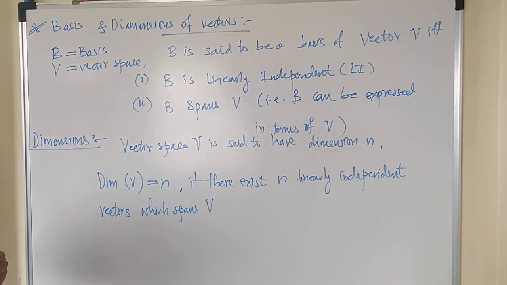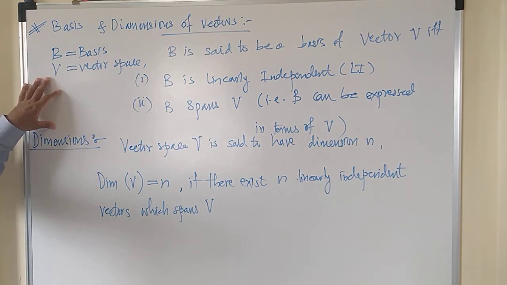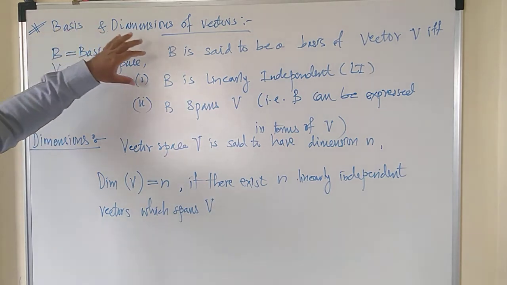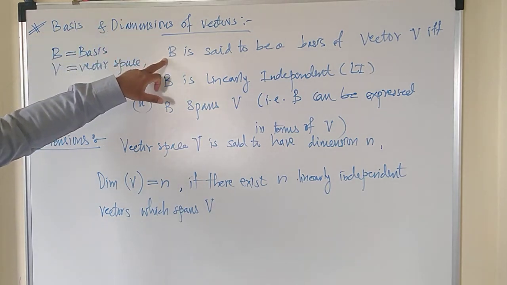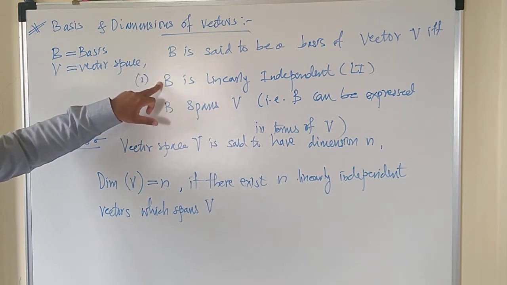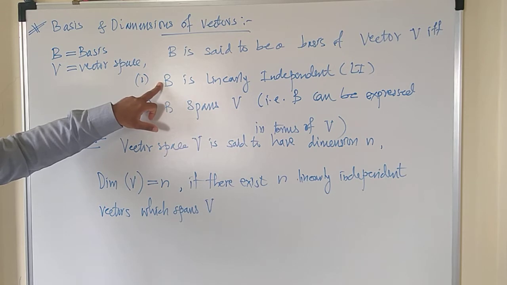Many times you may find a problem based on basis and dimensions of the vectors. So both the definitions are very important. B is said to be a basis of vector V if and only if B is linearly independent. What is meant by linearly independent? We studied that yesterday.